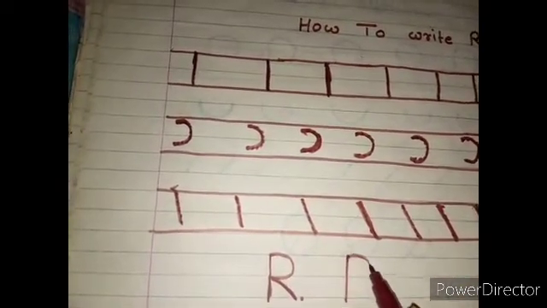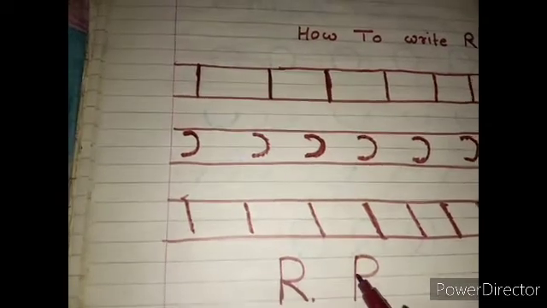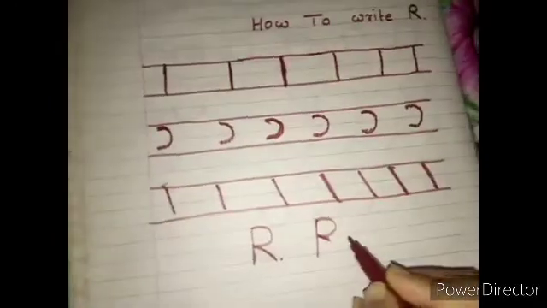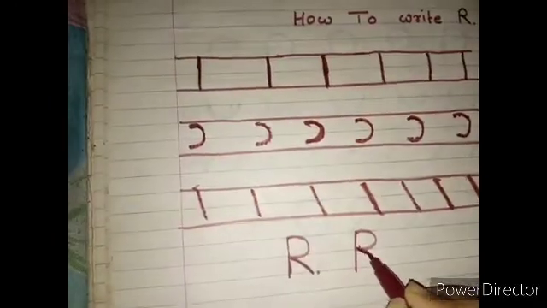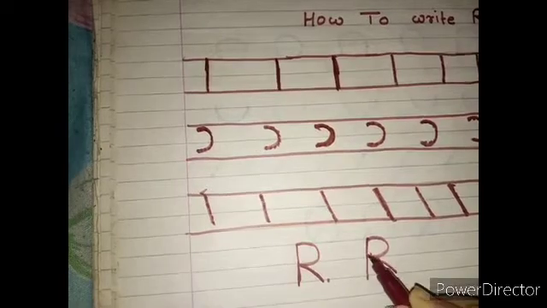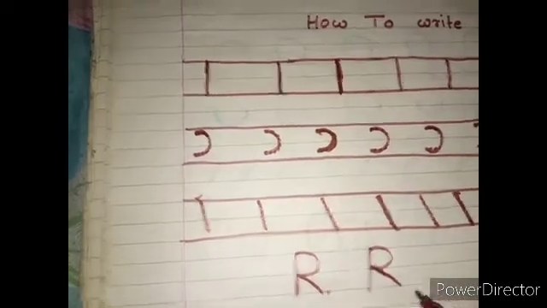And then last we take a sliding line to make an R. Okay, so this is done.